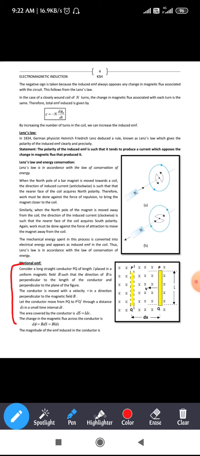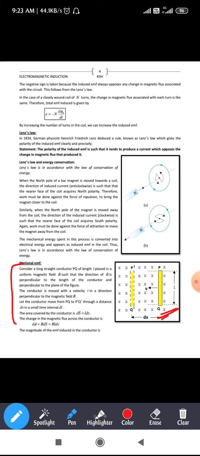Next it says, let the conductor move from PQ to P dash Q dash through a small distance dx in a small time interval dt. You can see the conductor has moved from PQ to P dash Q dash. Let us consider PQ as the reference point where the rod of length L is placed.